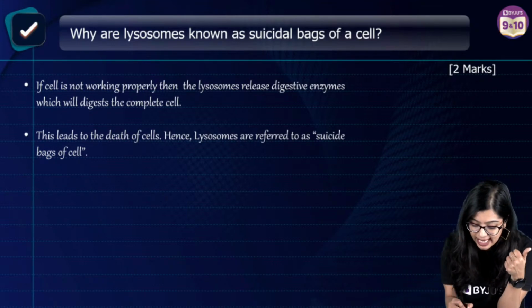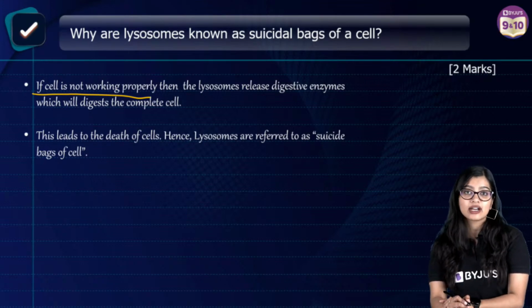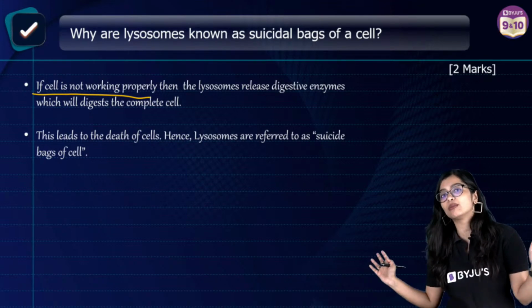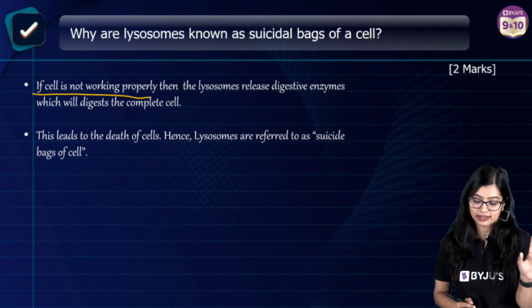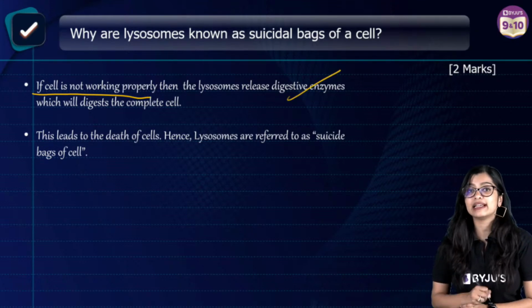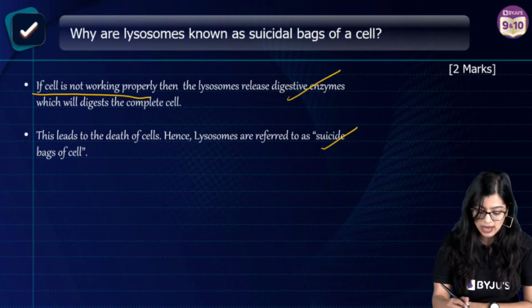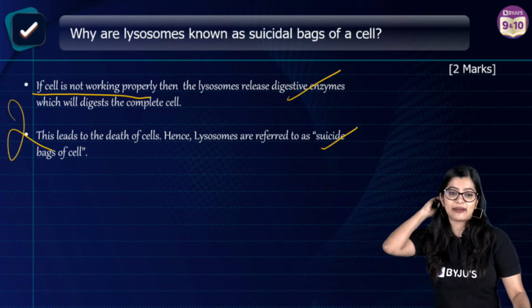So here you should say that when the cell is not working properly. If you don't say that the cell is not working properly and the lysosome is just releasing its enzyme, half mark deducted, right? So you should say when the cell is damaged, then it will release its digestive enzymes, right? Hence it is called suicide bags. So as you know, 2 marks for the same.